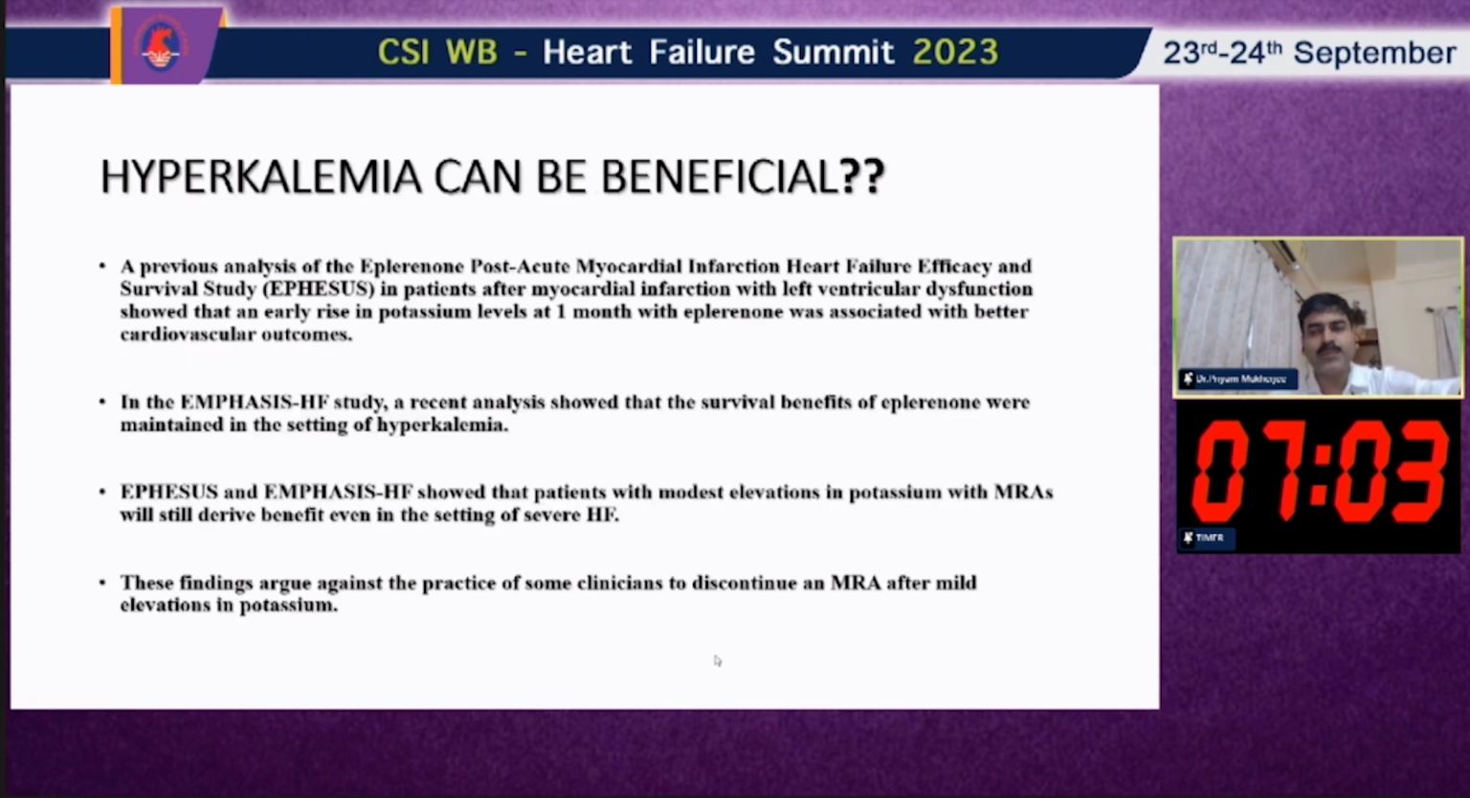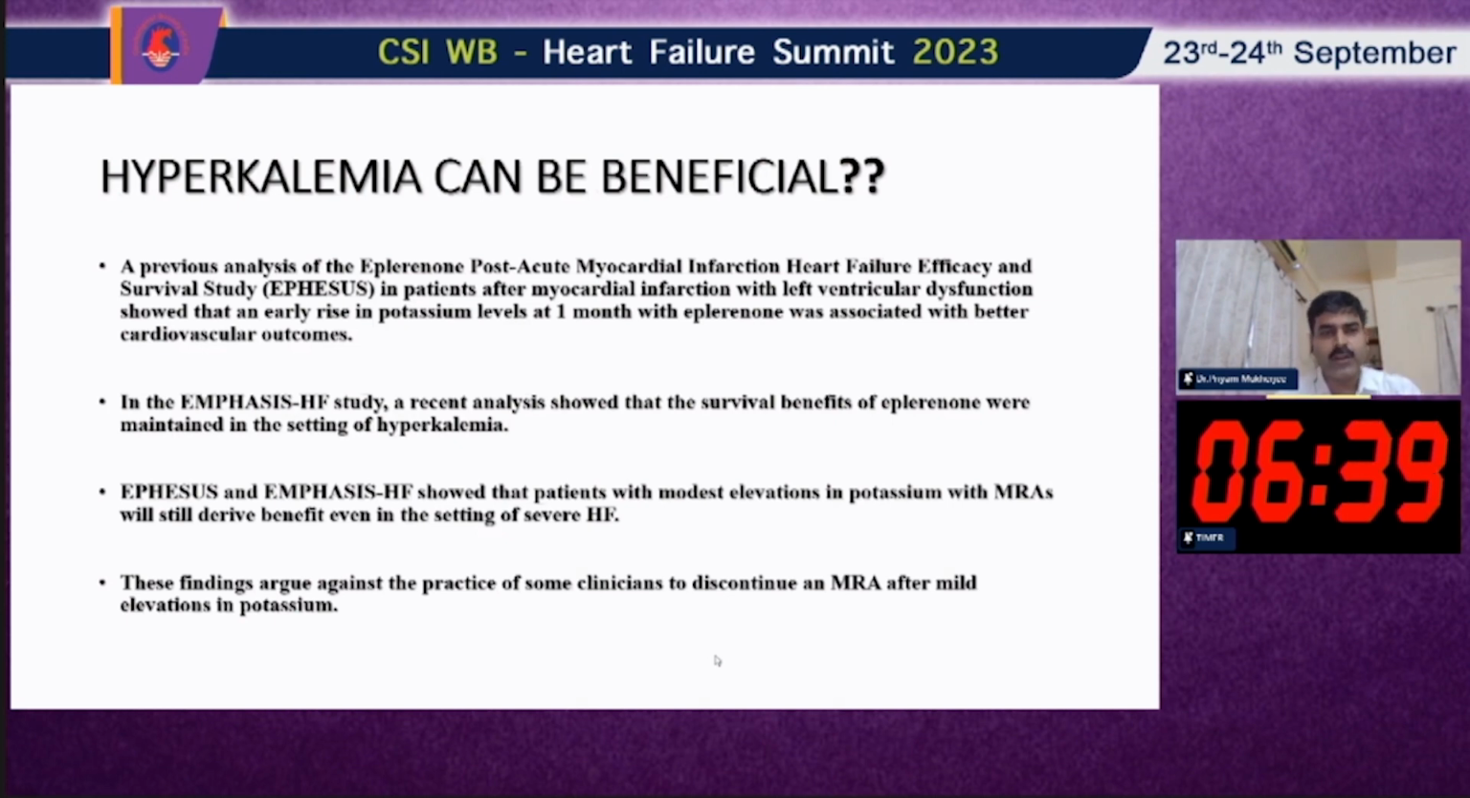So this is another paradoxical statement. So is hyperkalemia beneficial? If you go to the EMPHASIS trial, in patients after myocardial infarction with left ventricular dysfunction, it showed that an early rise in the potassium level at 1 month with eplerenone was associated with better cardiovascular outcome. So the rise of the potassium is beneficial as far as the mechanism of action is concerned.